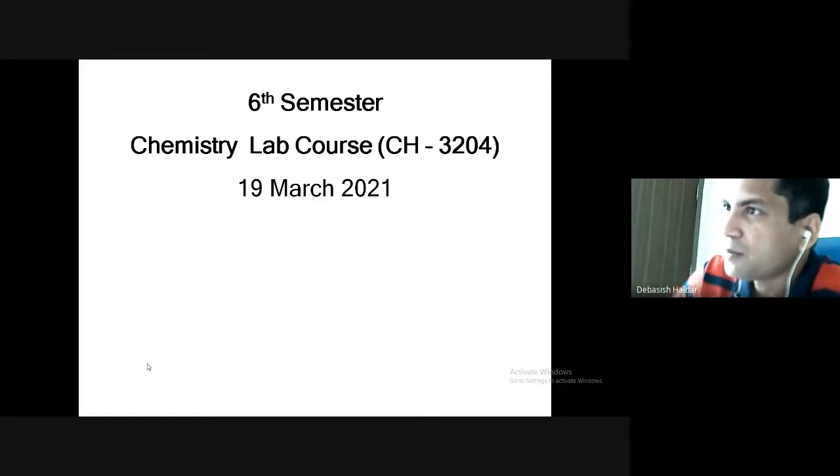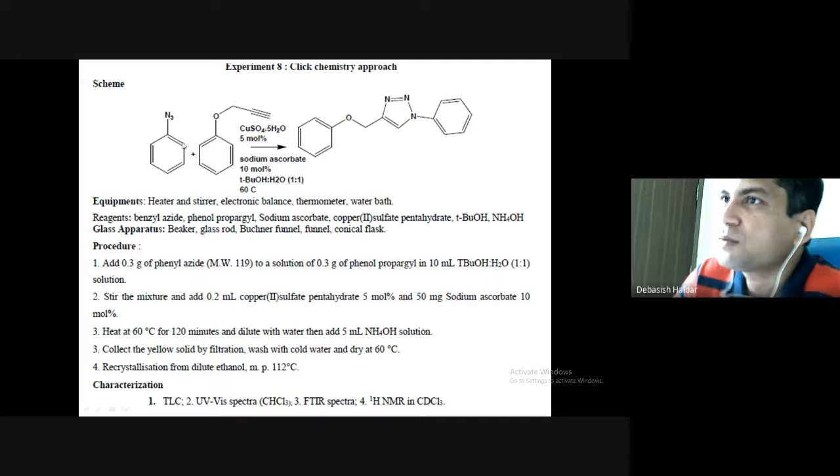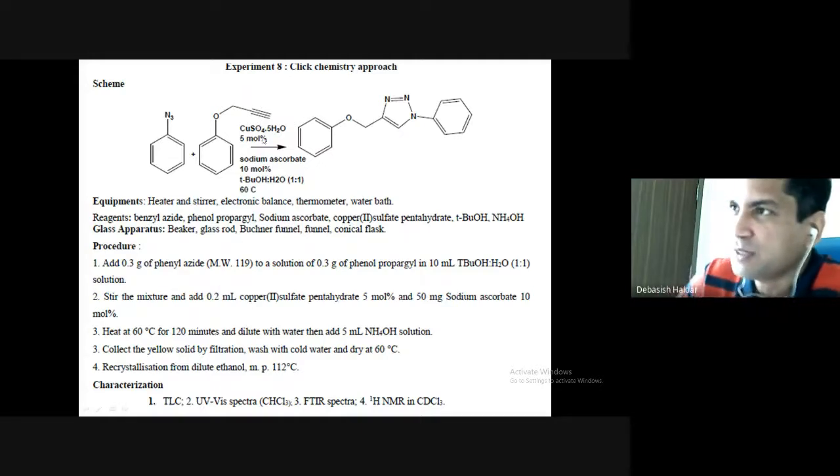So this is the condition. What do we need in the reaction as starting material? We need a system called azide, that is N3, and then another system where we have a triple bond, that's the unsaturation.